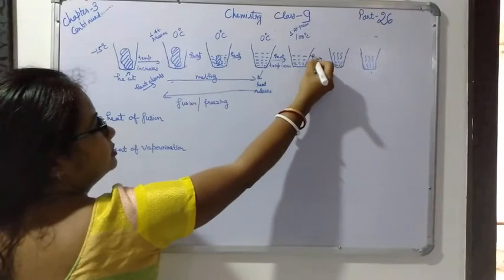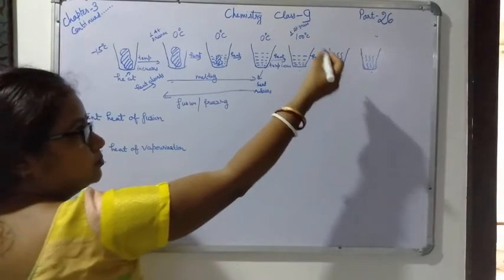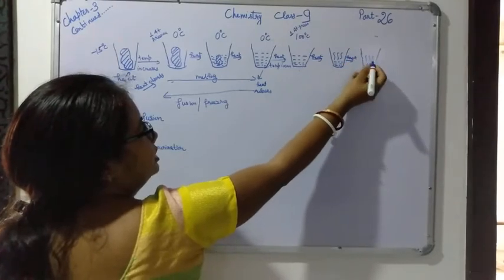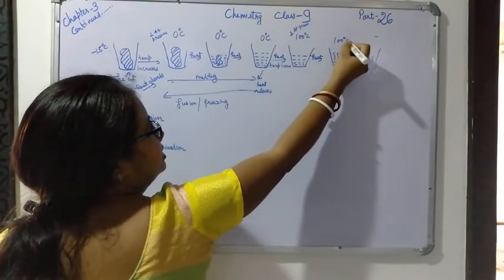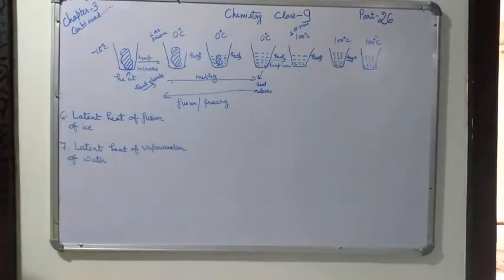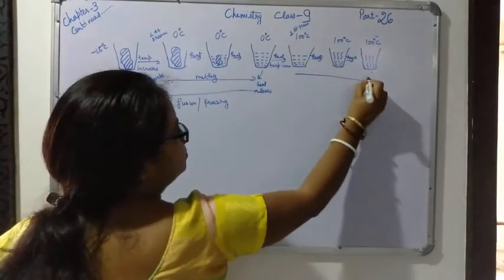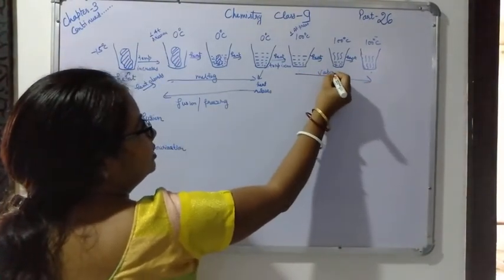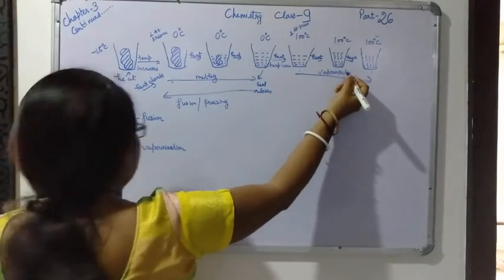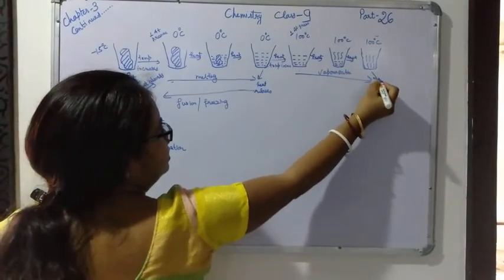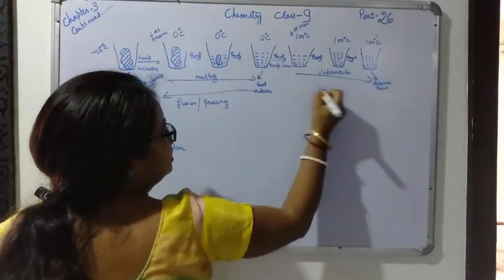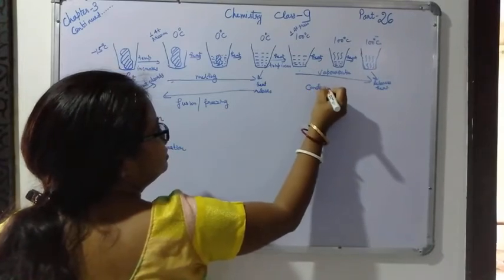Again you give heat, it keeps boiling, and at last this liquid changes totally into the gaseous state, but the temperature remains the same. This process is called vaporization, and just the opposite of it, when it releases heat, is called condensation.